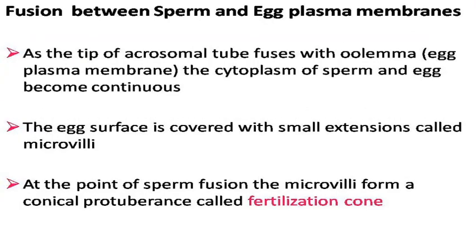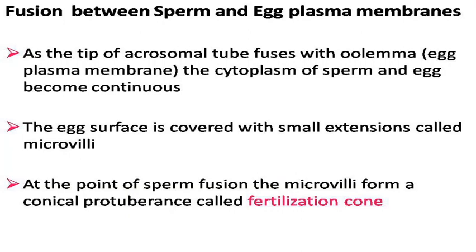Next is the fusion between the sperm and egg plasma membrane. As the tip of the acrosomal tube fuses with the egg plasma membrane, the cytoplasm of the sperm and egg become continuous.